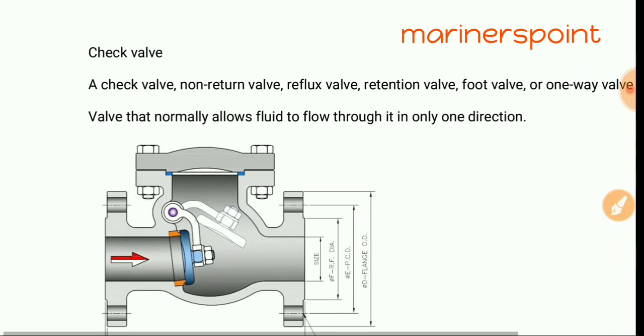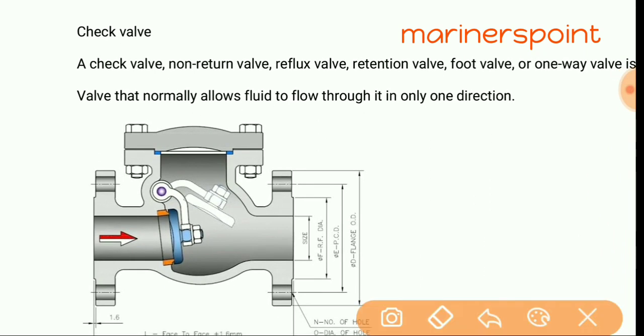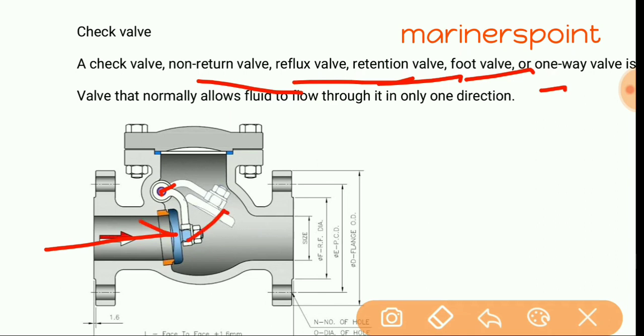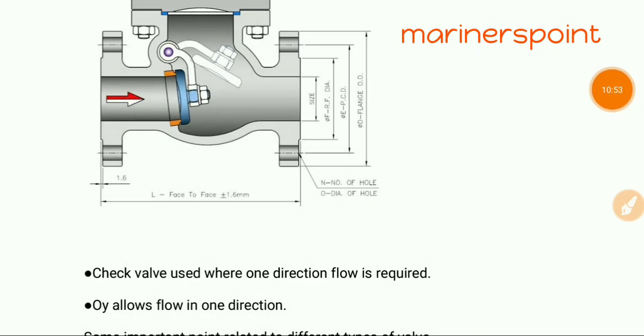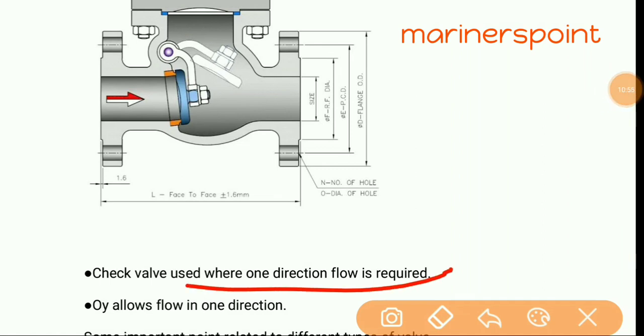Now check valve. Check valve is also known as non-return valve, reflex valve, retention valve, or one-way valve. It is only used for unidirectional flow of any liquid. You can see here it is fitted with a spring, liquid will come and open it. When liquid comes from this side, it will close. So only in uniflow direction. Remember, check valve is used for only uniflow direction. It is also known as non-return valve. This is all about check valve. Check valve is very easy.